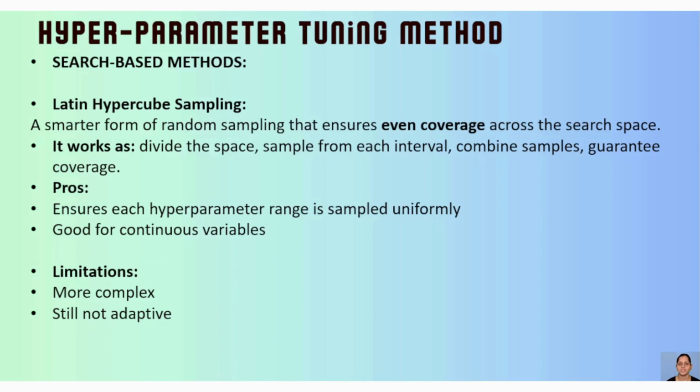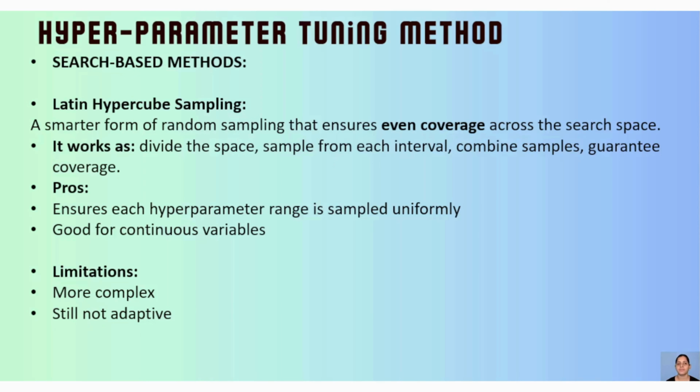Then we have Latin hypercube sampling. This is again one more search based method. However, the important ones are your grid search CV and random search CV. If you see how it works, it is a smarter form of random search CV or random sampling, which ensures even coverage of all specs.